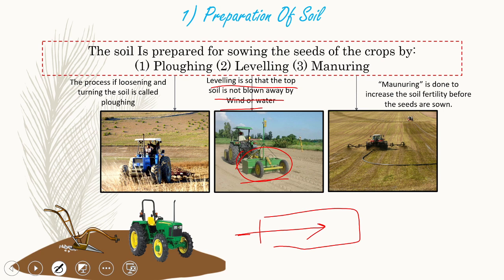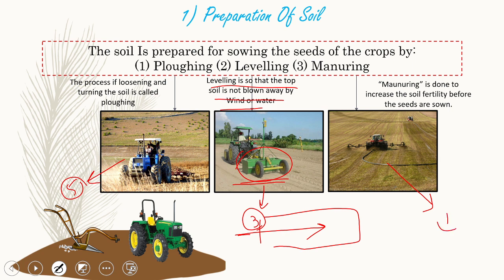Then the third point, the reason behind it, is preventing the loss of moisture. Moisture is not at all good for the irrigation of plants, because moisture creates humus inside it, which is not really good for the plants. So therefore the leveler has 3 points in all, due to which it is called a necessity. And here the last is manuring.